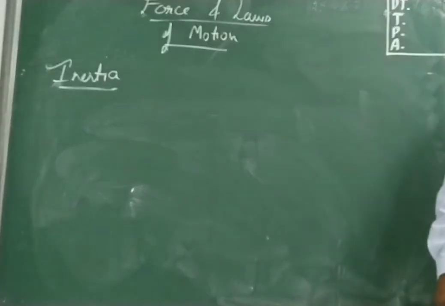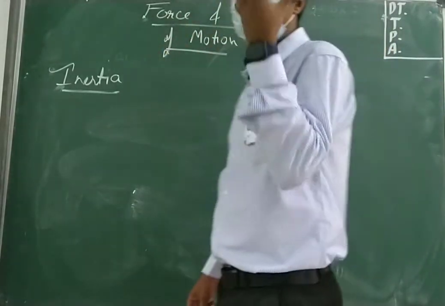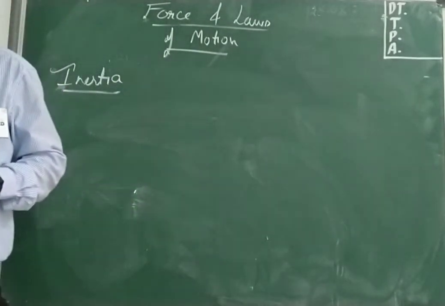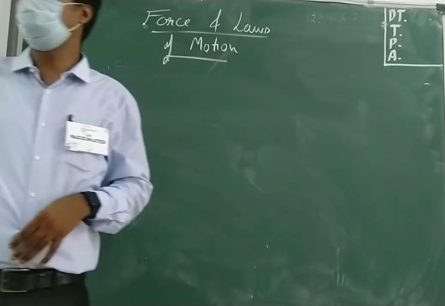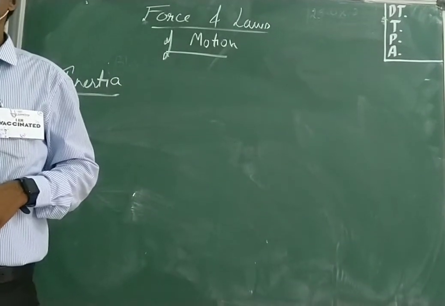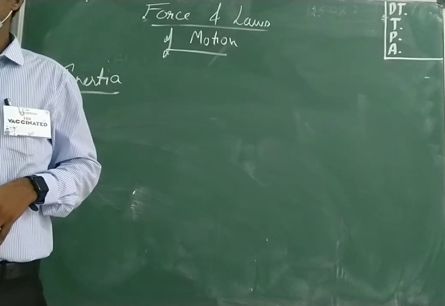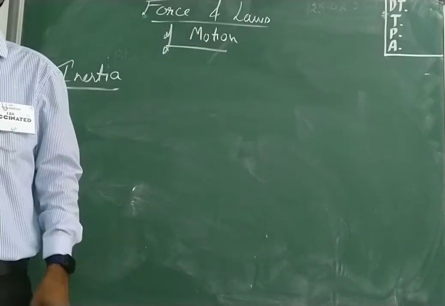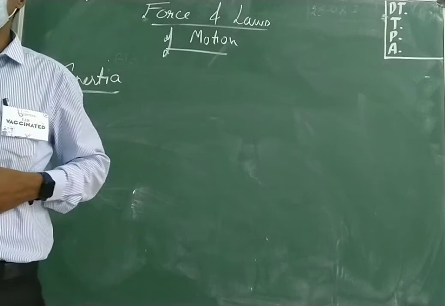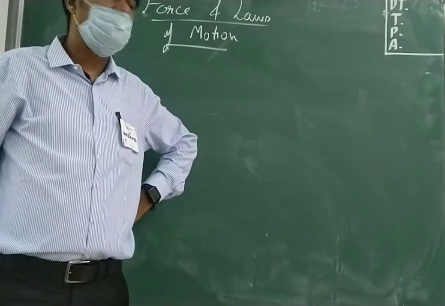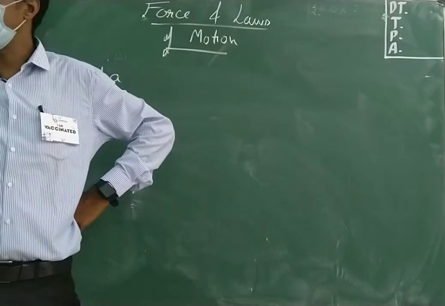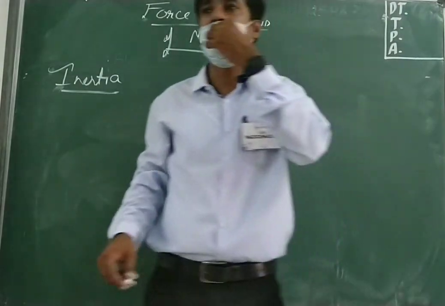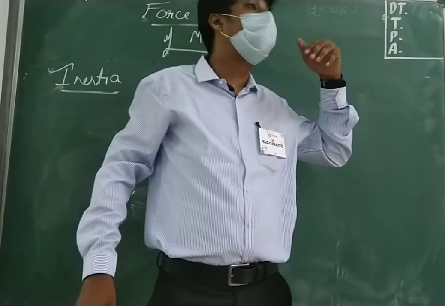Inertia. Inertia is what? Each one of you has a certain property, and in that property you resist. If someone tells you to do that thing and you resist, if someone gives you a command and you say, no, I will not do that, you are opposing him. That is inertia. When you resist the change in the state of motion.